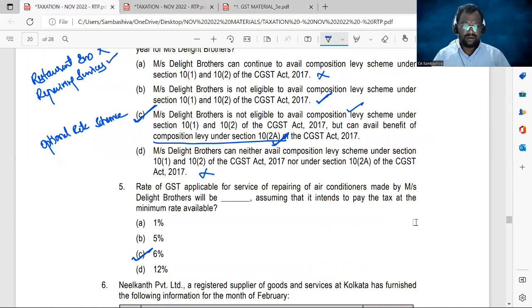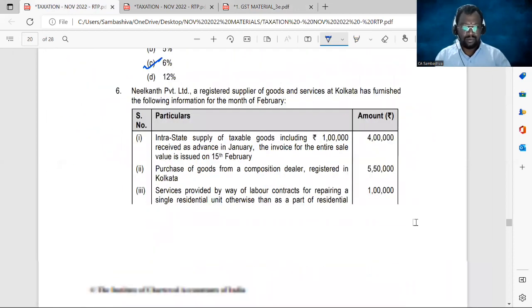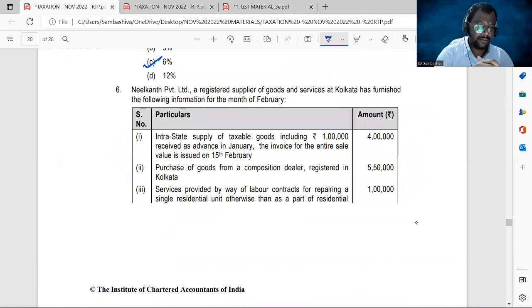Now, let's go for problem number 6. MCQs completed, ma'am. No problems. Problem number 6. Neelkant Private Limited, a registered supplier of goods and services at Kolkata, has furnished the following information for the month of February. So he is a registered supplier of goods and services at Kolkata. Now we are provided with the information for the month of February.